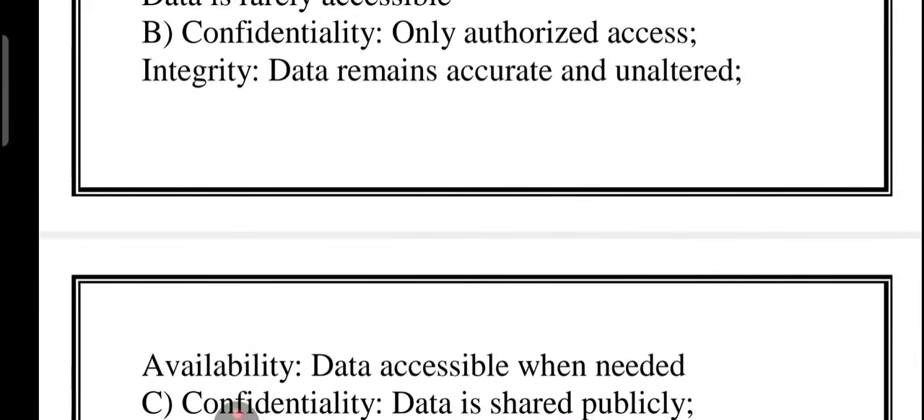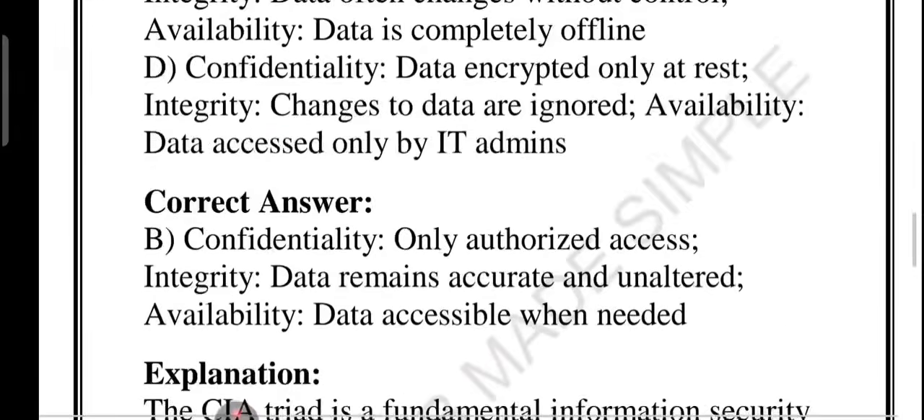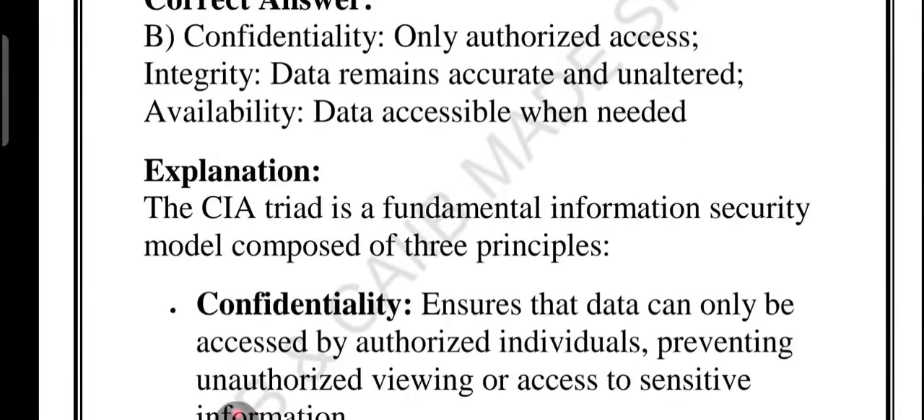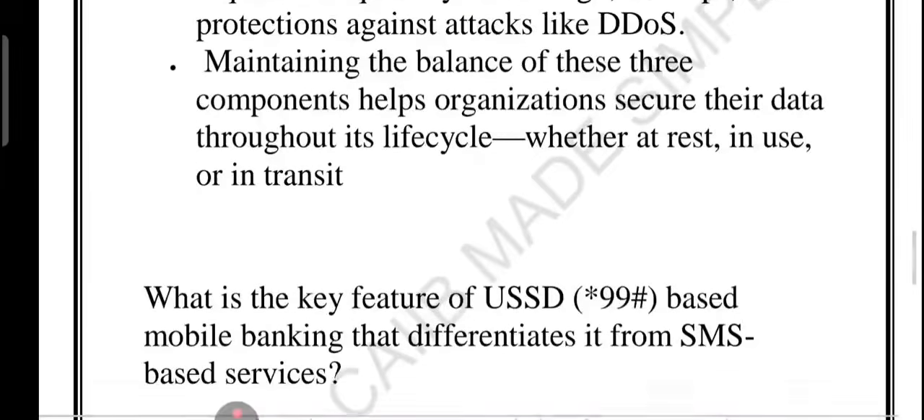Confidentiality means only authorized access. Integrity means accuracy and unaltered data. Availability means data accessible when required, right? And this question is asked every examination. Please memorize it. CIA triad.